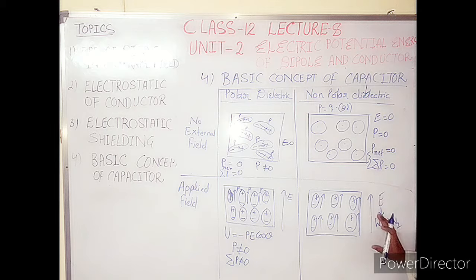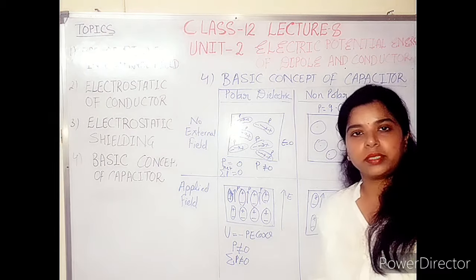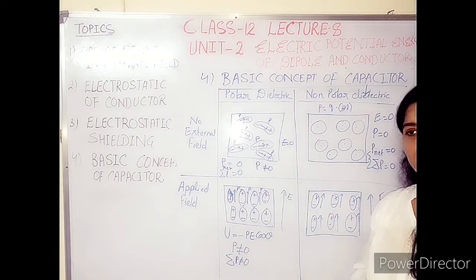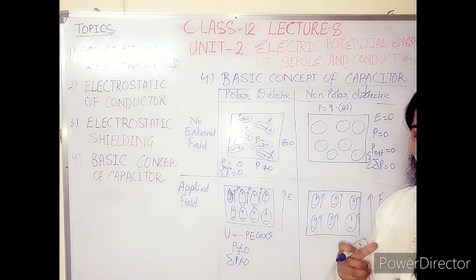First, it is making the non-polar atom into a polar atom by stretching it. It will create a polarity, positive and negative polarity. You know that an atom or molecule, if we are talking about an atom, is made up of a positive nucleus and negative electrons. So if the field is applied, the negative electron can create a polarity.